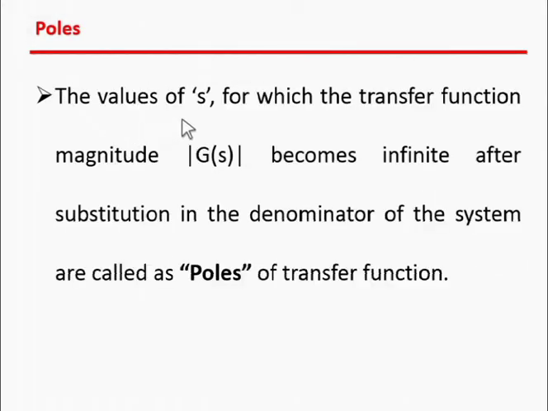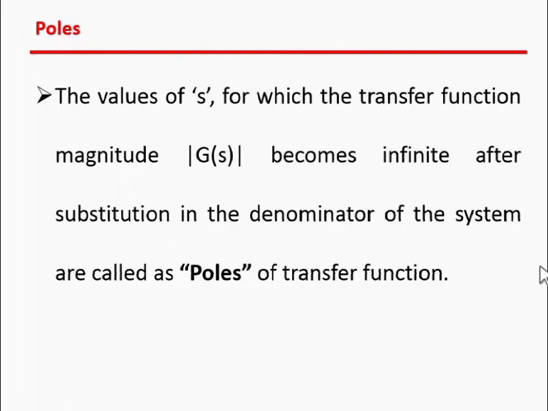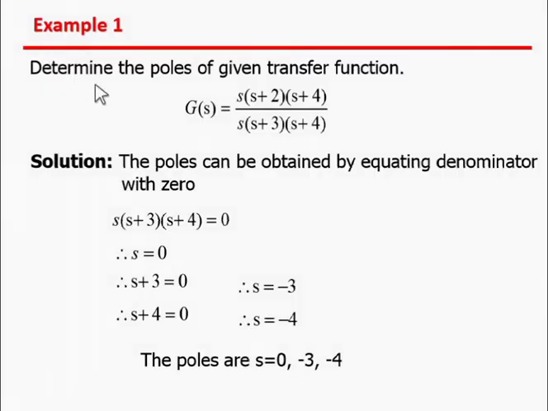So the values of s for which the transfer function magnitude G(s) becomes infinite after substitution in the denominator of the system are called the poles of the transfer function. That means if we put a value of s such that the gain of the system becomes infinite, then these values of s are known as the poles of the transfer function.